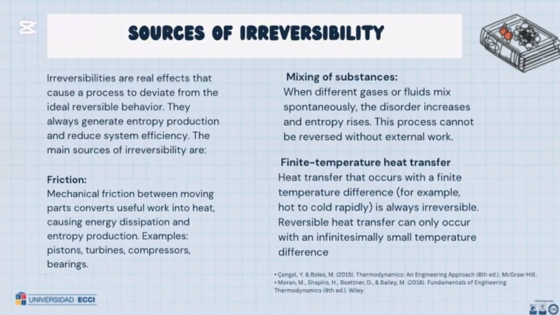Mixing of substances. When different gases or fluids mix spontaneously, the randomness increases and entropy rises. This process cannot be reversed without external work. Finite temperature heat transfer: heat transfer that occurs with a finite temperature difference, for example a hot drink cooling rapidly, is always irreversible. Reversible heat transfer can only occur with an infinitesimal temperature difference.